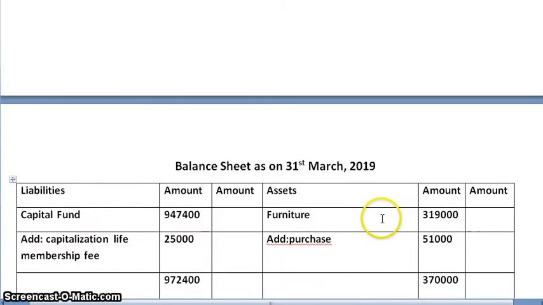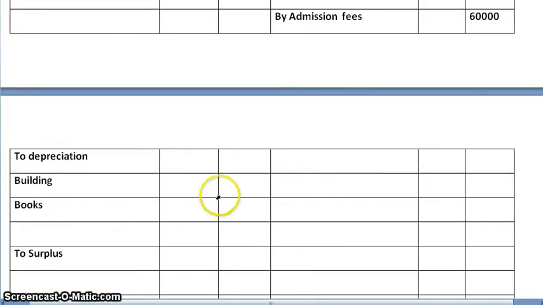Second effect of books and furniture we will be giving to expenditure, depreciation. Furniture 70,000, books 61,000. On adding both, we get 1,31,000.